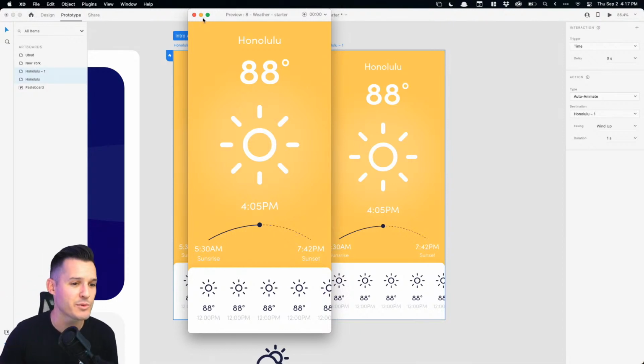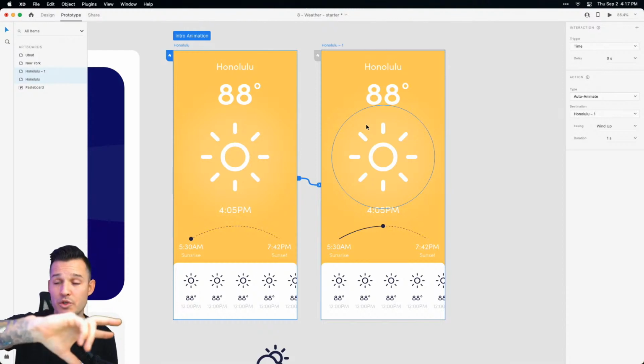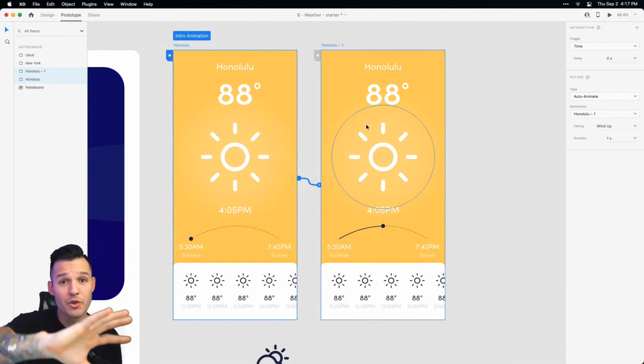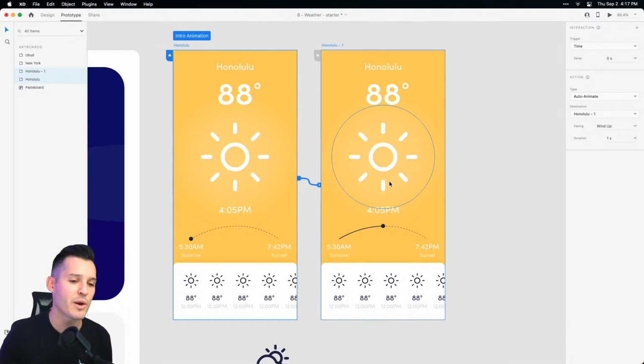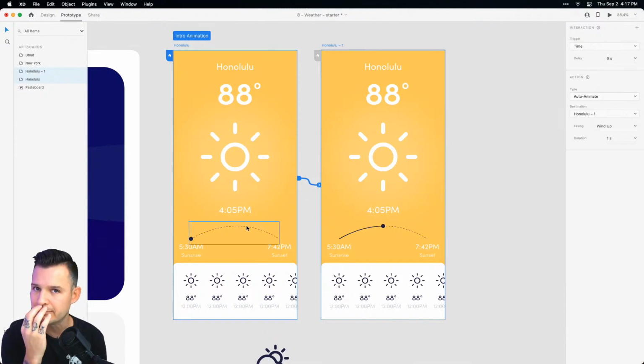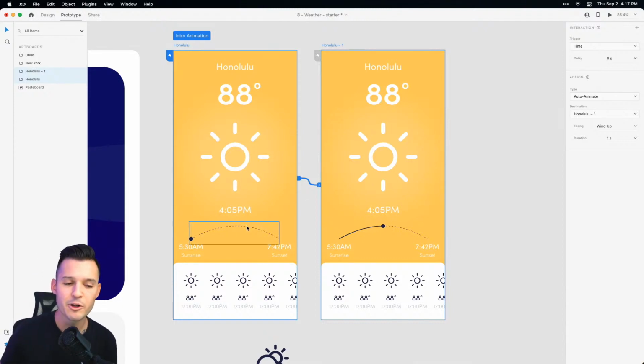So there's some other fancy ways we could do this. We could attach it onto a circle and move the circle, the whole thing. That's another way we could do it. So maybe, oh man, I don't know. It's a little bit funky, but it'll have to do for now, okay? But also we need a little bit of a delay. So we're still in prototype mode. We need a little bit of a delay here.